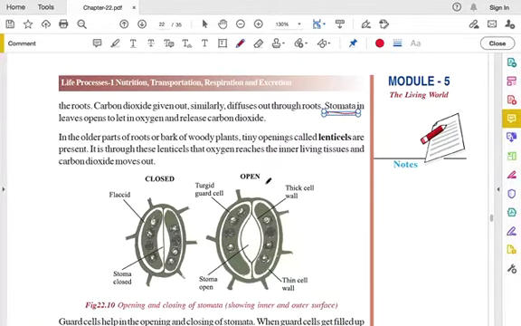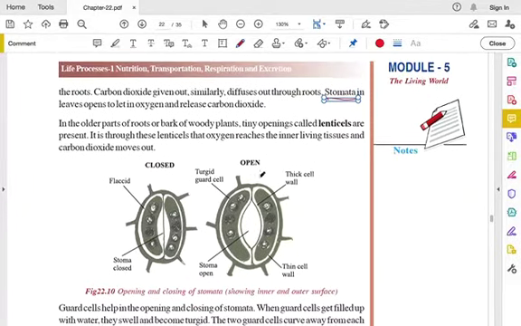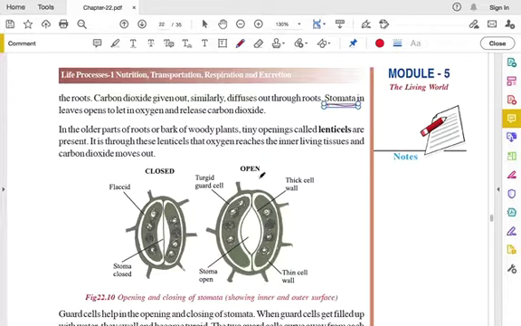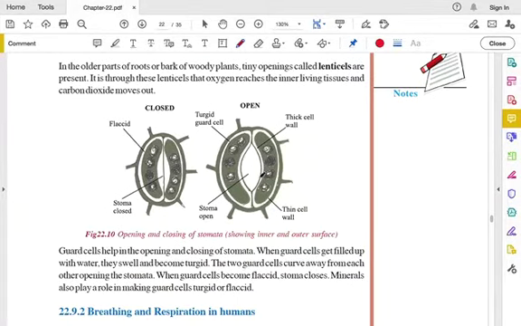They open to let in the oxygen, and they release carbon dioxide. Okay, this is during the night. Regularly they take up the carbon dioxide and release the oxygen. That's how they do in the daytime.